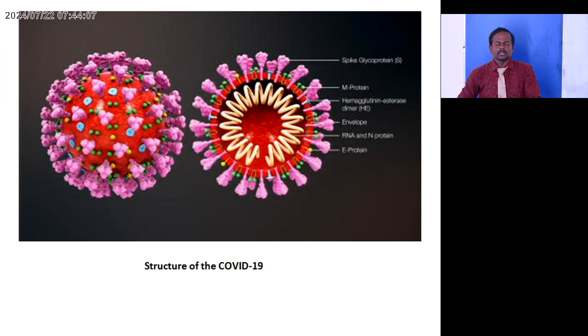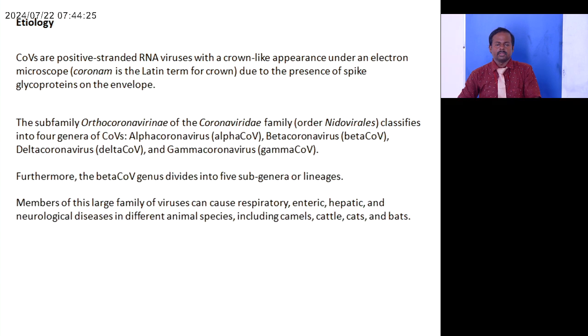This is a structure. So structure of coronavirus, it has spike protein, then it has some transmembrane protein along with the nucleic acid in this structure. And the outer structure is also shown in this picture. So etiology: coronaviruses are positive stranded RNA viruses with a crown-like appearance under an electron microscope due to the presence of spike glycoproteins on the envelope.